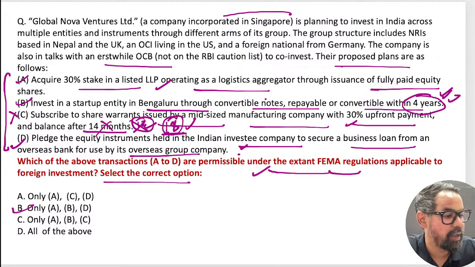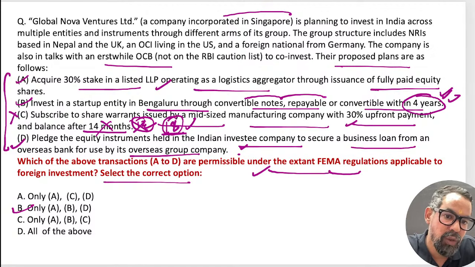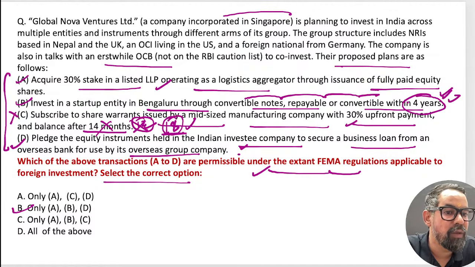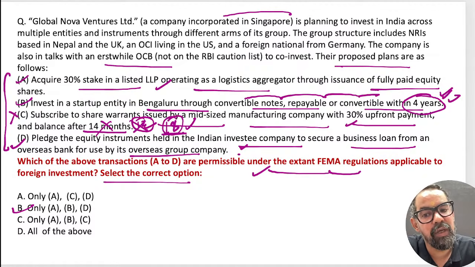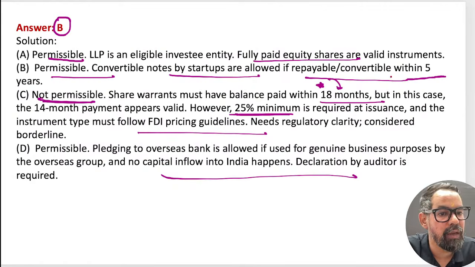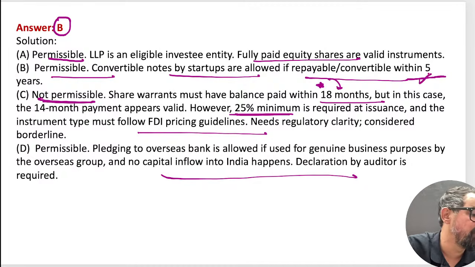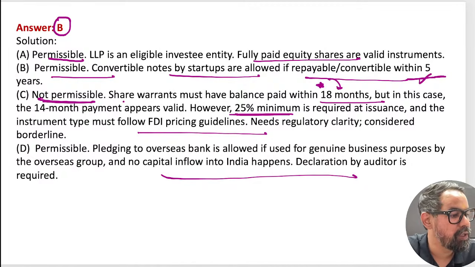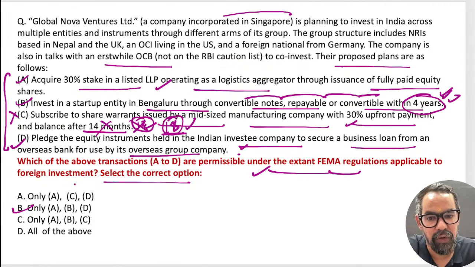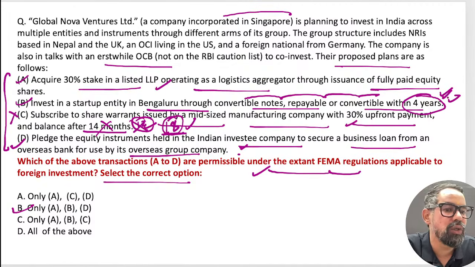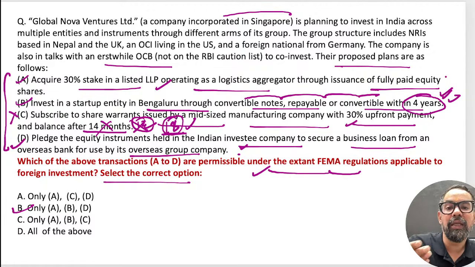So this is also correct, Rani ma'am. The case is an investment in a startup in Bangalore by an NRI, with convertible notes repayable or convertible within 4 years. It should be within 5 years, so if they are doing it in 4 years, that is also fine. Option B only will be the correct answer for this one. A, B, D. The guideline says maximum within 5 years.